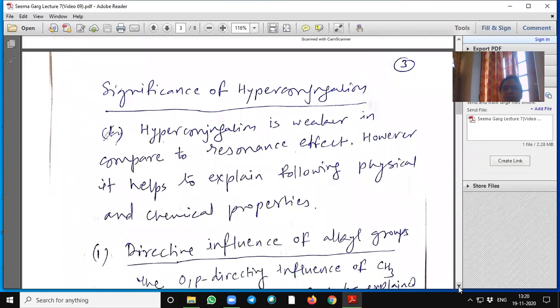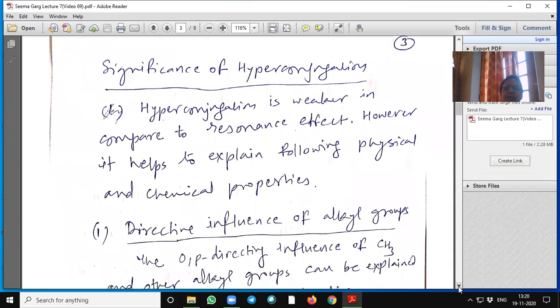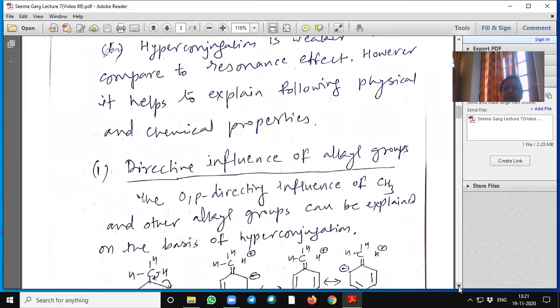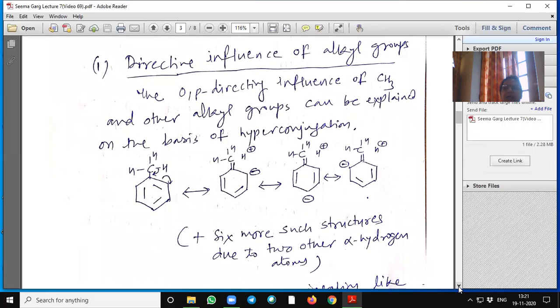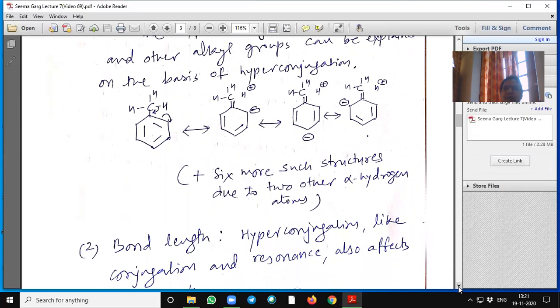Significance of hyperconjugation. Hyperconjugation is weaker compared to the resonance effect. However, it helps to explain the following physical and chemical properties. The directive influence of alkyl groups can be explained with the help of hyperconjugation. The ortho-para directing influence of methyl and other alkyl groups can be explained on the basis of hyperconjugation.